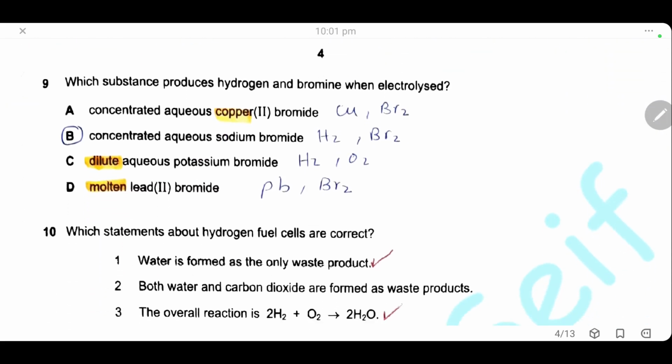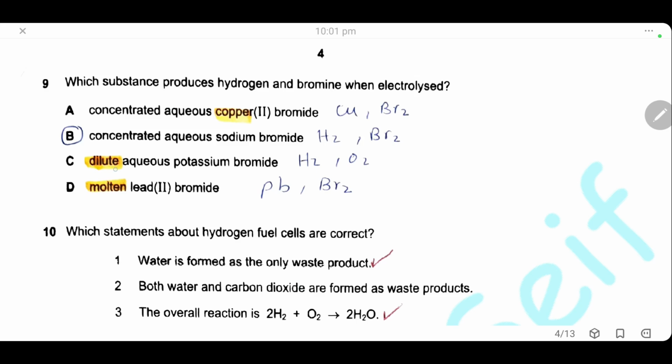Question 9. Which substance produces hydrogen and bromine when electrolyzed? First, concentrated aqueous copper bromide. It will produce copper and bromine. Copper at the negative electrode and bromine at the positive electrode. Concentrated aqueous sodium bromide, of course, hydrogen will be produced at the negative electrode and bromine will be produced at the positive electrode. So the answer will be B.